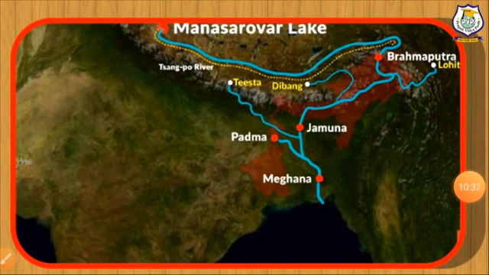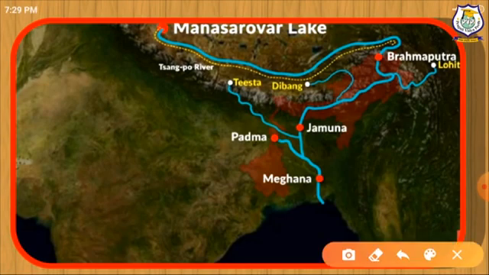It is slightly longer than the Indus and most of its course lies outside India. It is joined by many tributaries like Dibang, Lohit, etc. to form the Brahmaputra in Assam. So it is known as Brahmaputra in Assam. While it carries very little silt and water from Tibet, in Assam it carries a large amount of water and silt because Assam is a high rainfall area.